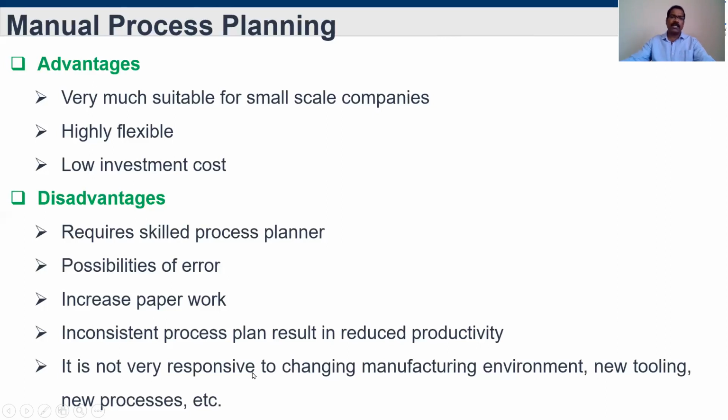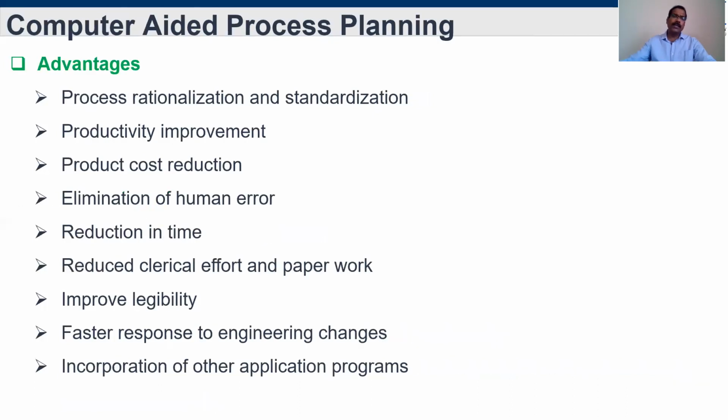It is not very responsive to a changing manufacturing environment, new tooling, new processes. If we are continuously changing the environment of the particular industry and introducing new tools and new processes into our company, meaning we are upgrading to the next level frequently, then we can't use manual process planning. Okay. Then next we'll go to computer process planning.